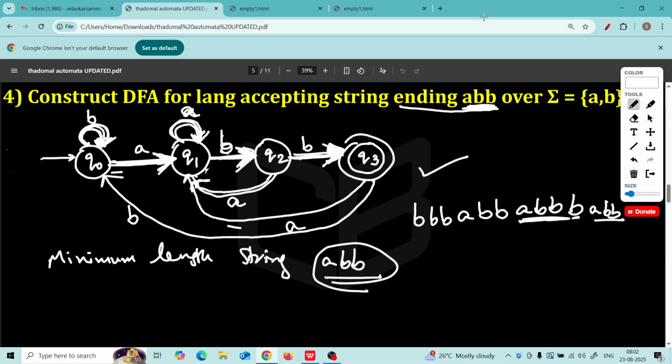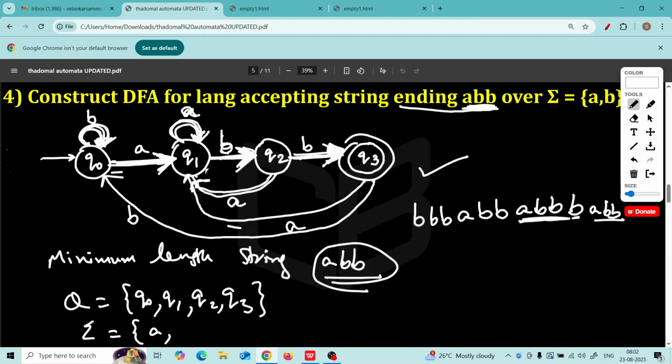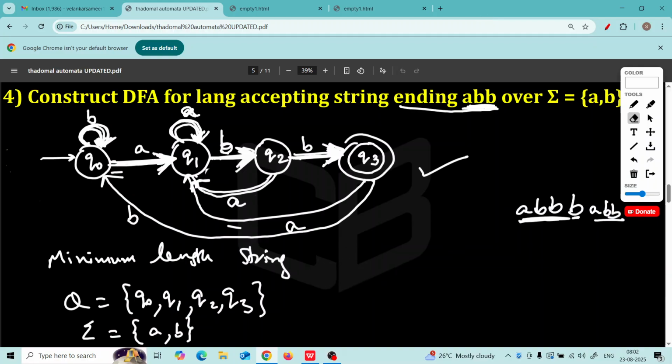Now, besides drawing this DFA, you should also write how many states there are. Q is Q0, Q1, Q2, Q3. Like this you should write. Then what is sigma? Sigma is given in the question, A comma B. Correct? And most importantly, you should draw the transition table, delta. But that delta will be drawn by seeing this picture.